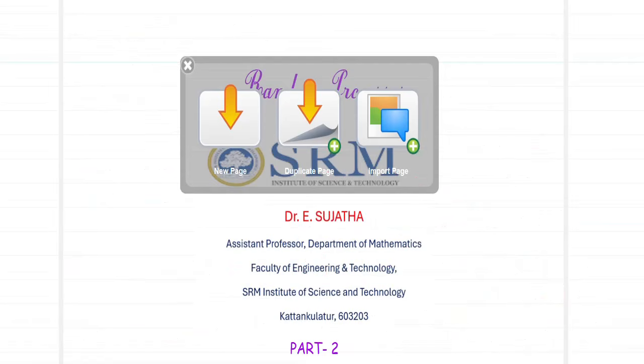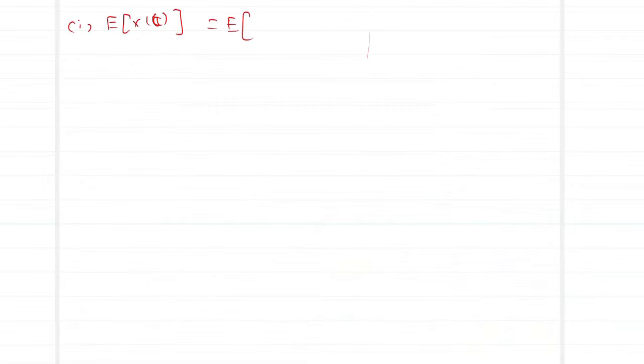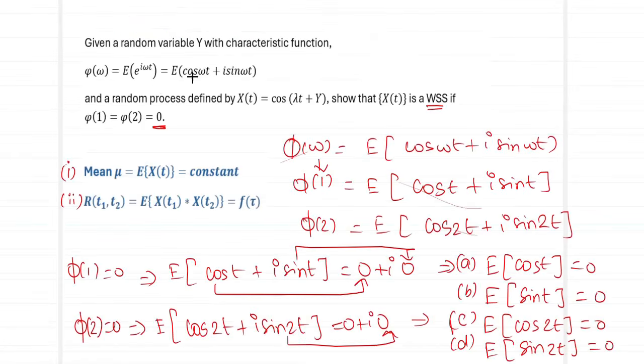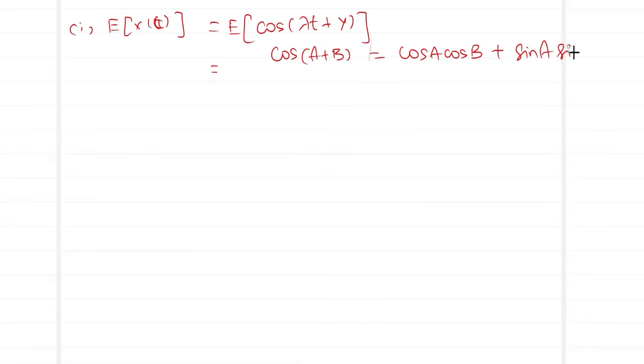Our x of t is going to be equal to cos of lambda t plus Y. So now let me expand this using the formula cos of A plus B, which gives me cos A cos B plus sin A sin B.